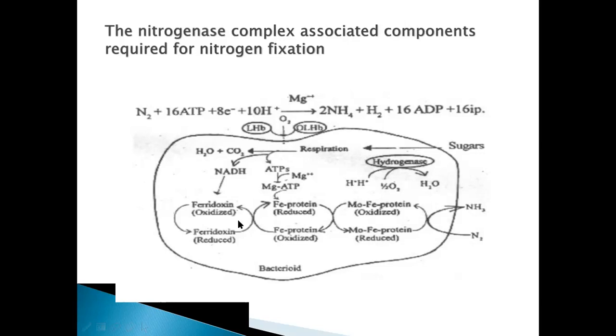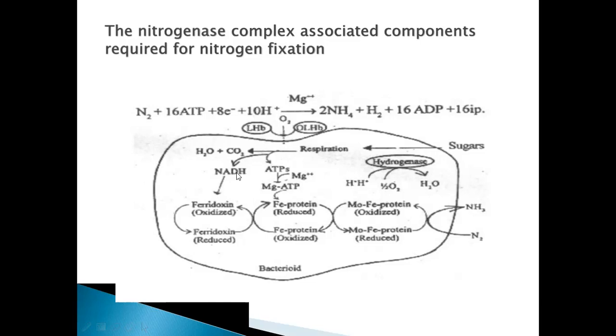Here in this bacteroid, as we have seen, we are seeing the nitrogenase enzyme. Nitrogenase enzyme has a molybdenum iron protein and the iron protein. And here there are ferredoxin proteins, ferredoxin or flavodoxin. Sugars are coming into the nodule, and through respiration they will be converted into carbon dioxide and water. In this process of respiration, ATP and NADH are released.